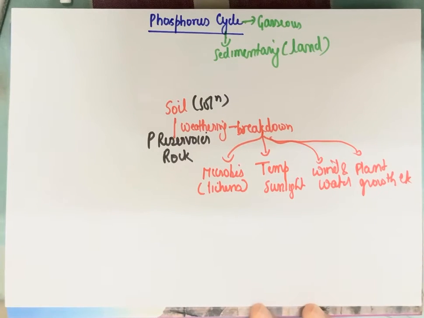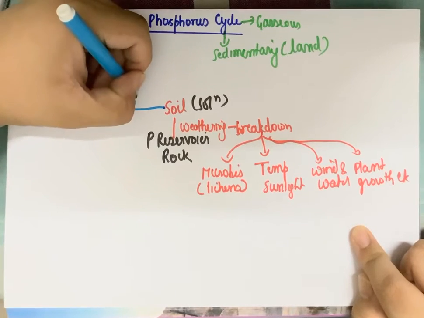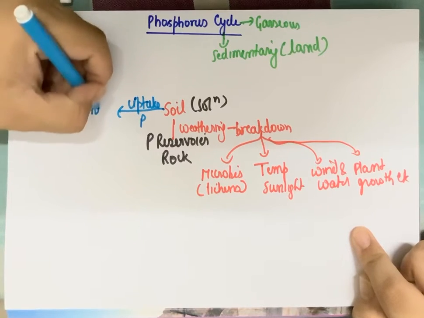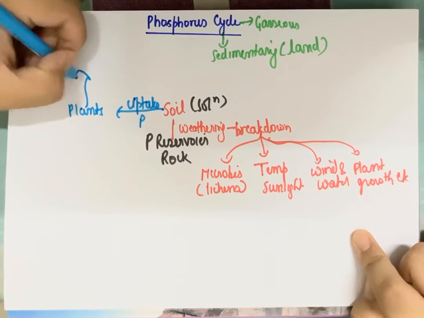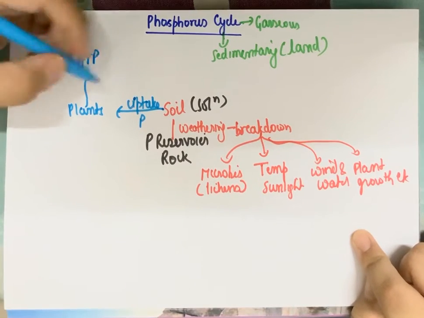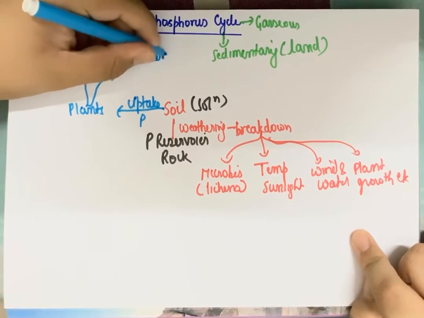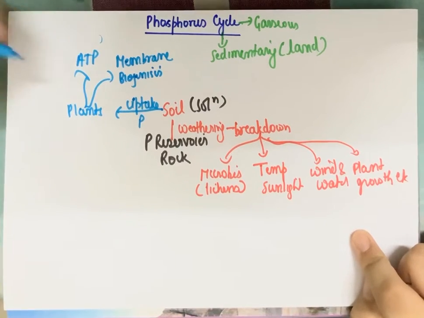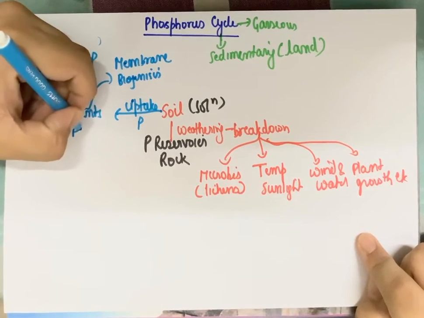Now we know that on soil all the organisms grow, the plants grow. So from this soil, this nutrient is taken up by plants. There is an uptake of phosphorus by plants, who take it through the roots and utilize it for their uses. Now phosphorus, as we all know, what will be the uses of phosphorus? It can be used for synthesis of ATP, the energy carrying molecule, adenosine triphosphate. It can be used for building of membranes. It is present in membranes as well, membrane biogenesis, etc. And many such uses are there as well for phosphorus, which the plants will use. Plants, we all know, in an ecosystem are the producers as well.